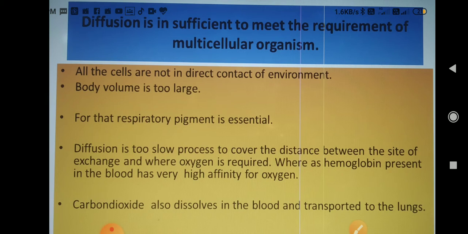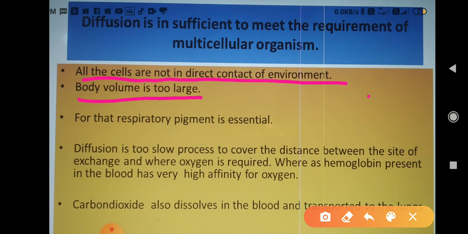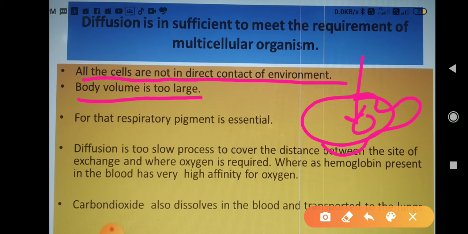Now see why. The multicellular organism's body size is large, and if we are talking about the human, then the volume is too large, so all the cells are not in direct contact with the environment. In the amoeba, the outer portion of the amoeba is directly in contact with the environment, as it is a single cell. Directly O2 goes inside and CO2 comes outside, right? But in our body, in a multicellular organism, for the cells which are not in direct contact with the environment, how will the oxygen reach them? It is not possible.